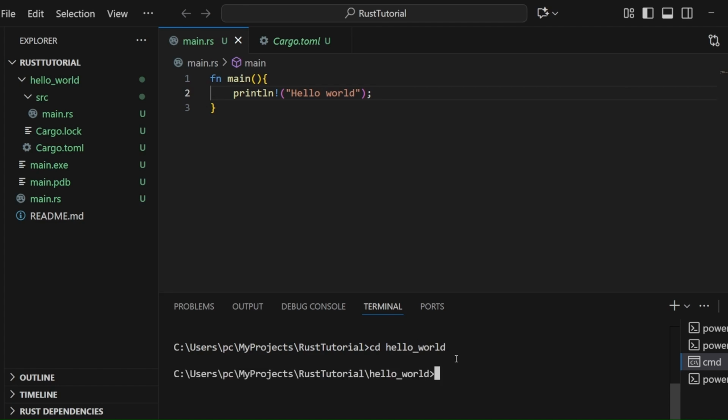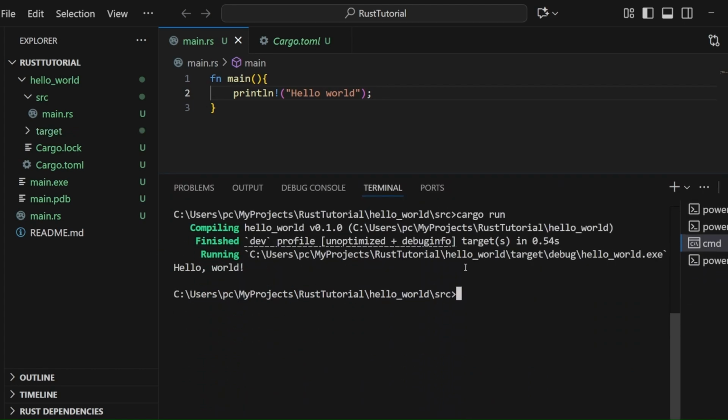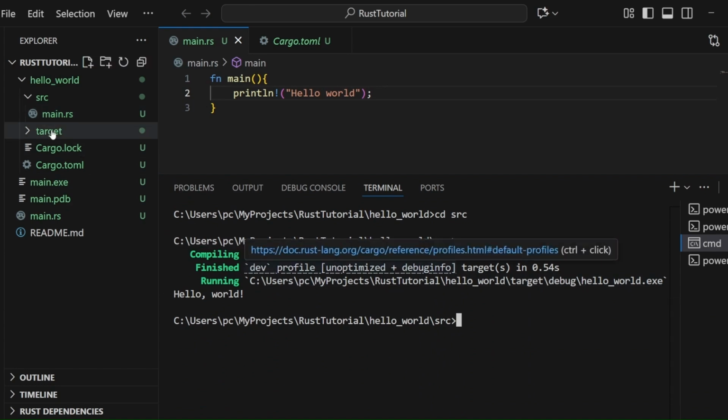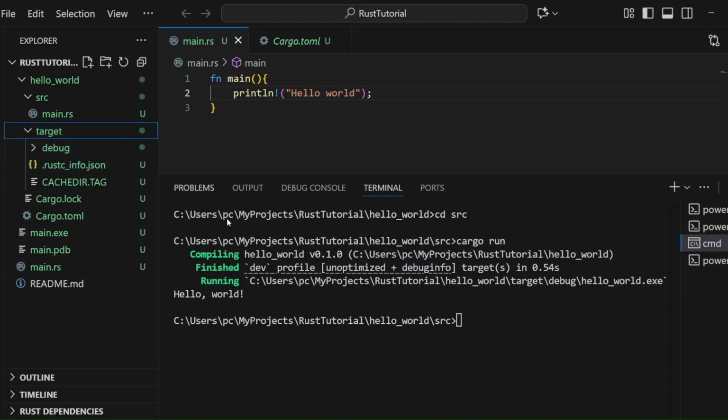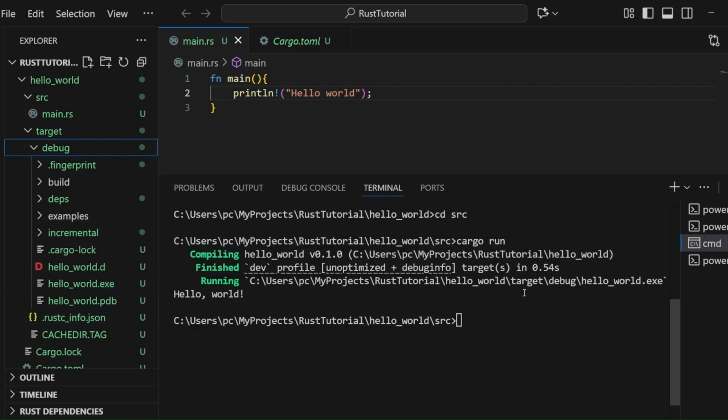Firstly, switch the path to the project one, then change the path to src. Afterwards, write cargo run. This will execute the main.rs file and will produce a target folder containing the details of the build which is executed via cargo run.